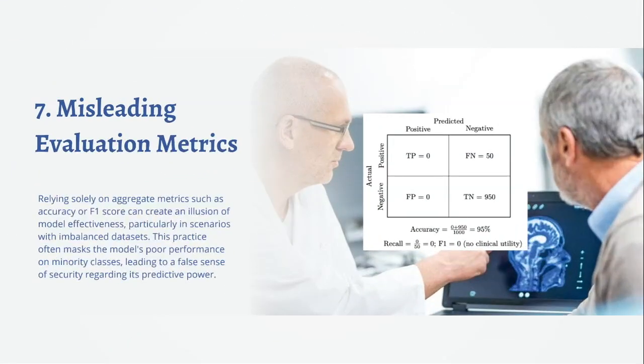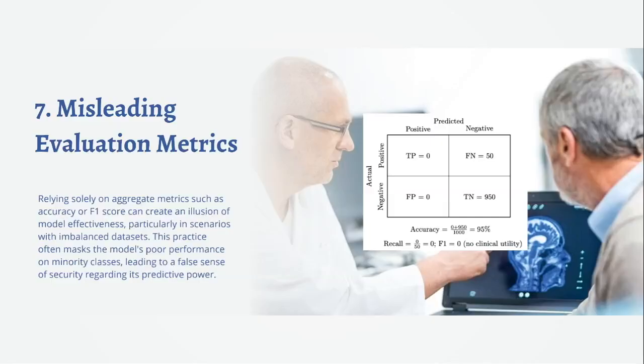When evaluating machine learning models, it's important to be cautious about relying only on aggregate metrics like accuracy alone. These metrics can be misleading, especially when dealing with imbalanced datasets. For example, if most patients in a dataset are negative, a model could simply predict everyone as negative and still achieve a high accuracy, like 95% in the confusion matrix shown on this slide. However, this would completely miss the positive cases, making the model useless in a clinical setting.